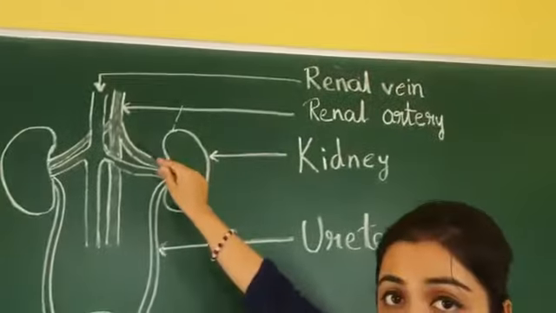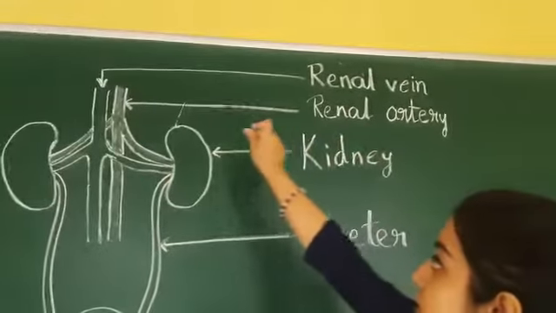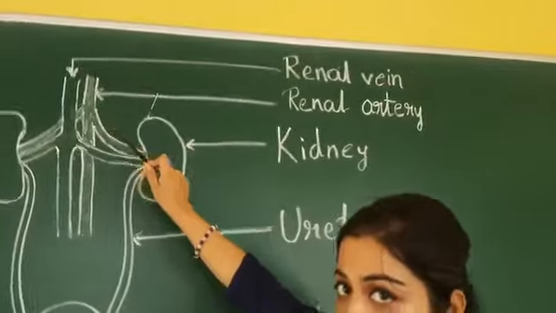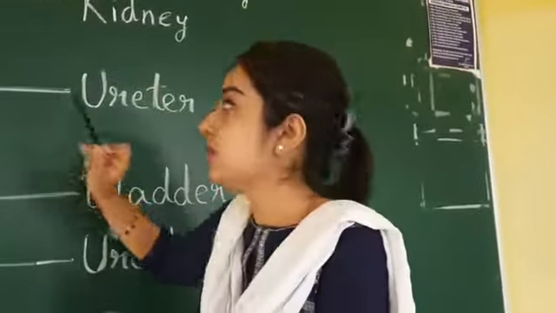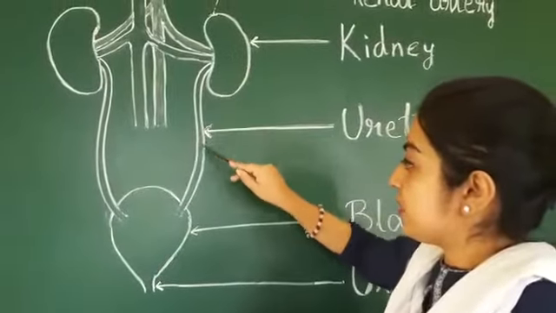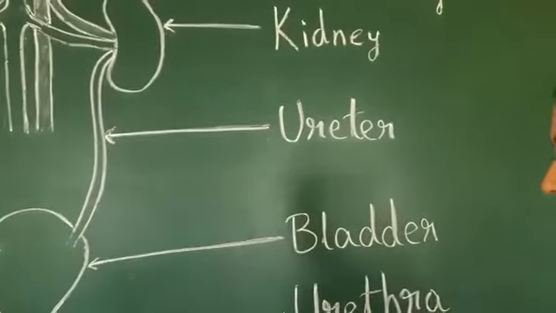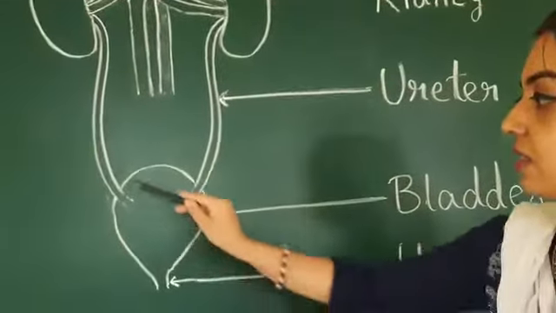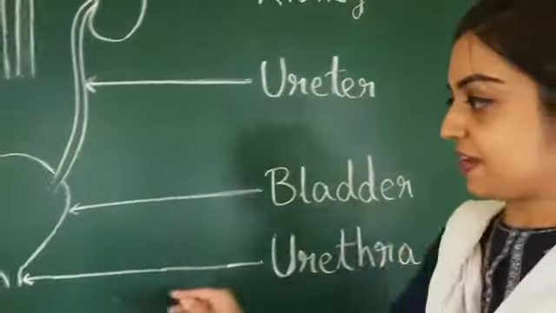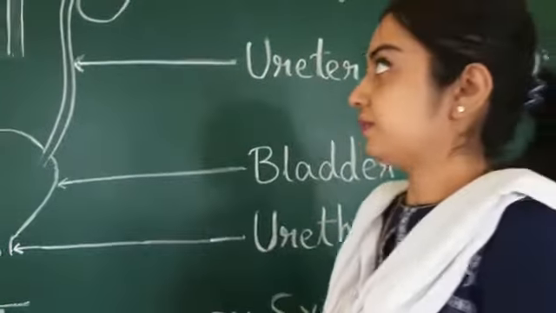Blood vessels are present obviously, because blood is connected to it. Here you can see this is the renal vein, and this is the renal artery. What is the function of arteries and veins? I hope all of you know that, right? Now, two pipelines are connected from the kidney, called the ureter. I will describe each of them individually. Then there is a bowl-shaped thing, that is the urinary bladder, and finally, from where the urine passes out, that is the urethra.